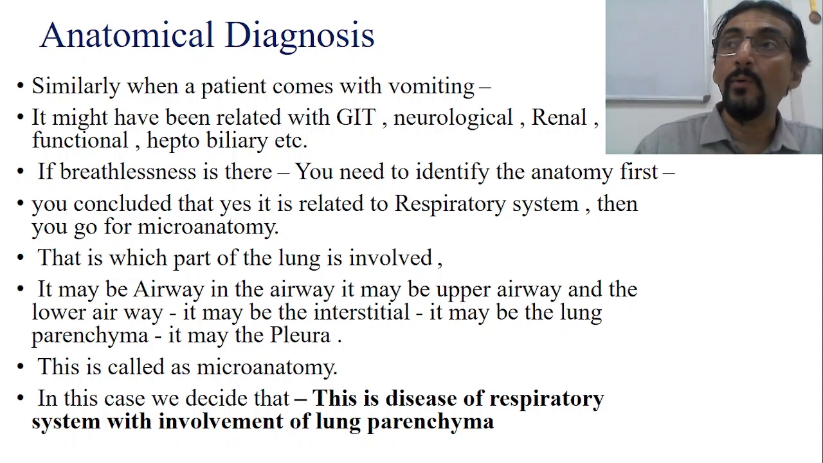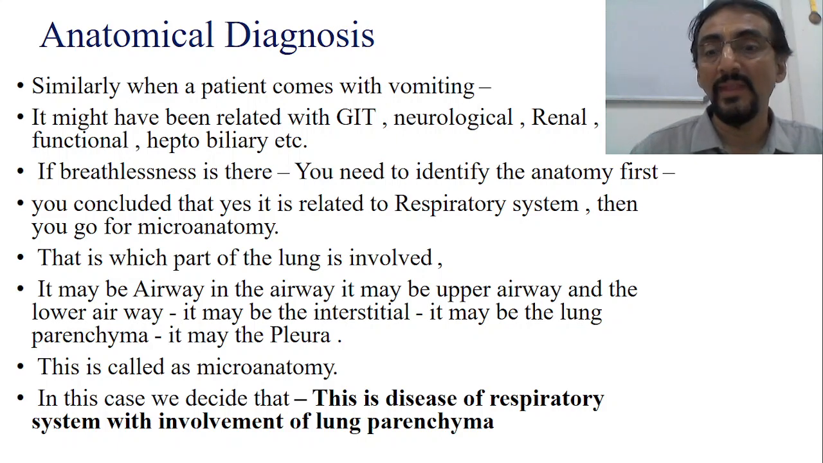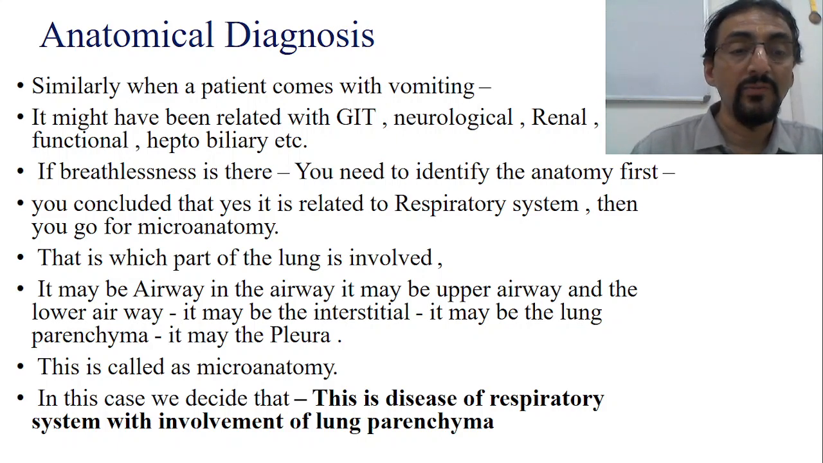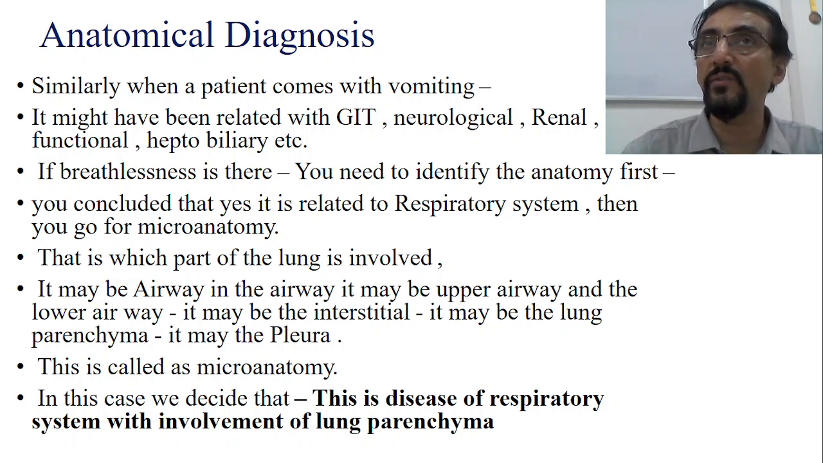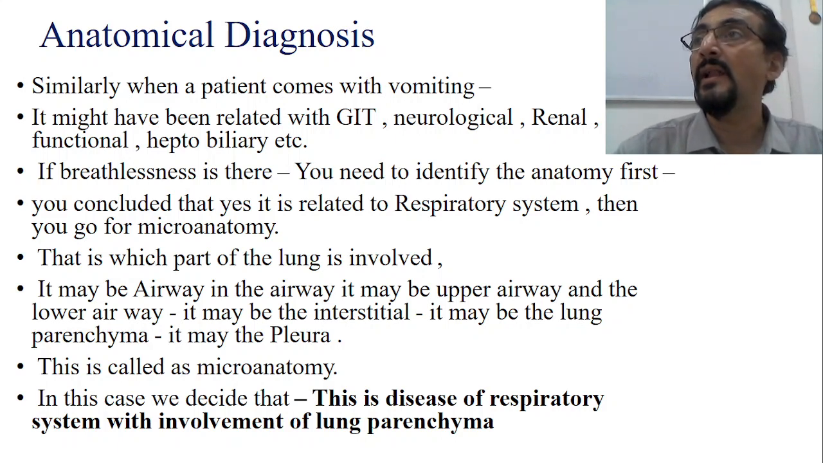So now the patient has a problem with the respiratory tract, and there is breathlessness related to the lung parenchyma. Lung parenchyma is the microanatomical diagnosis. So now we have decided the total anatomical diagnosis: this is a disease of the respiratory system with lung parenchyma involvement. And we know that in lung parenchyma involvement, breathlessness is more and cough is less. This prior knowledge we should have.